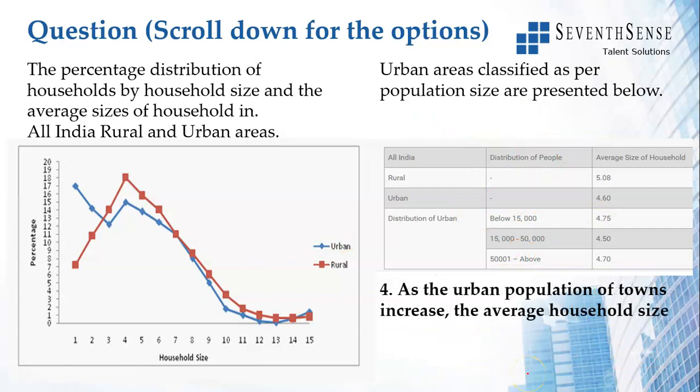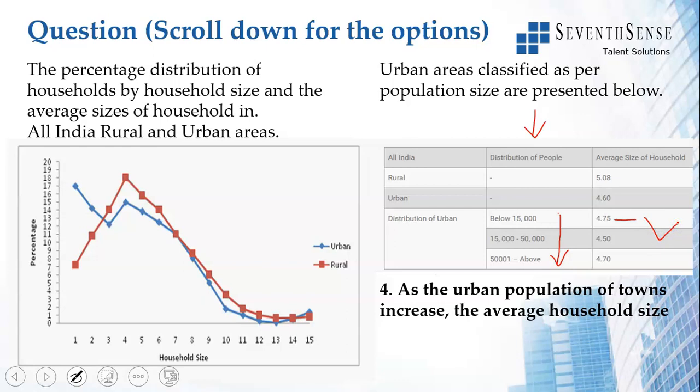As the urban populations of towns increase, so we have to come to this table, right, where the population is given. As the population increases, what happens to the average household size? Options are increases, decreases, remains the same, and fluctuates, right? So you see here, this is 4.75, reduces to 4.5, then increases to 4.7.